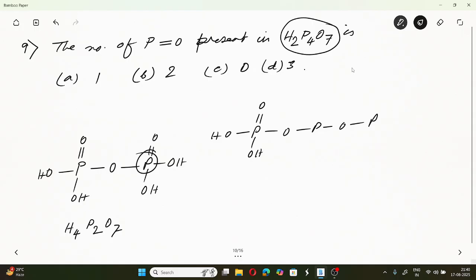To make 5, it has to be like this. Then this is H5, P3, and O9, like this.